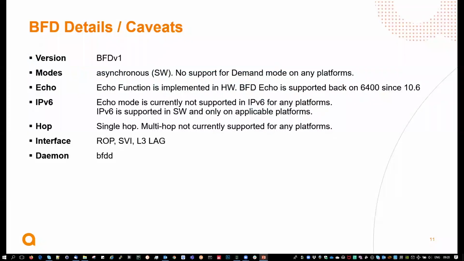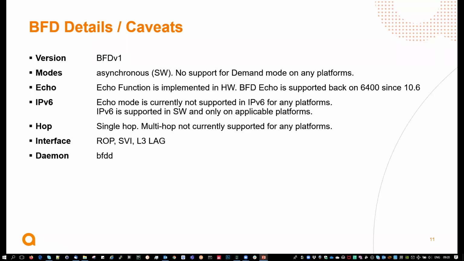So details: we support version 1 of BFD. The mode that we are supporting is asynchronous. The echo function is implemented in hardware for IPv4. Remember that in 6400 for 10.4 we disabled the echo function due to an issue on the ASIC, and that has been put back for 10.6.